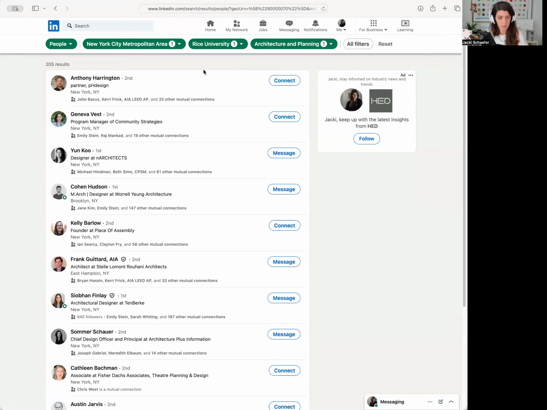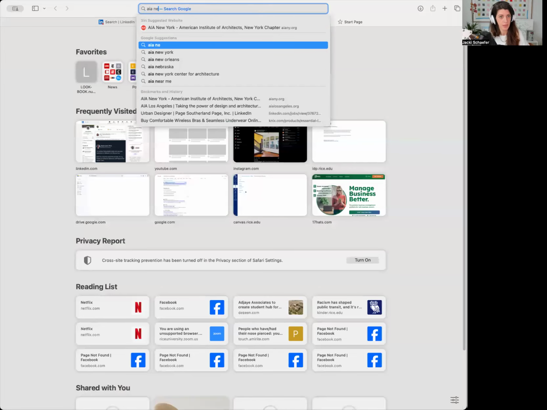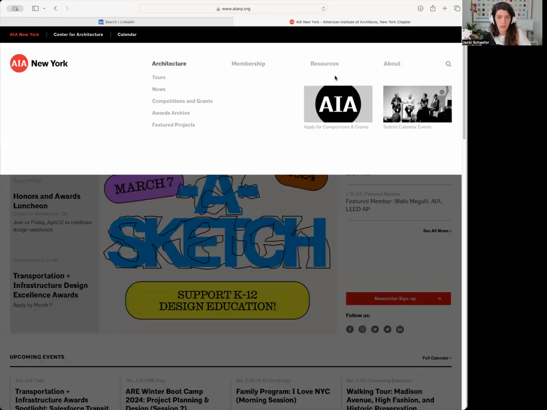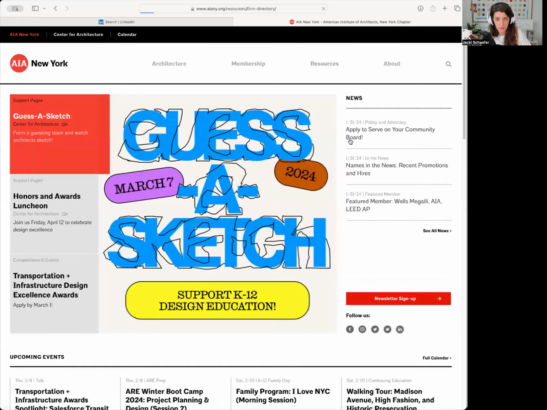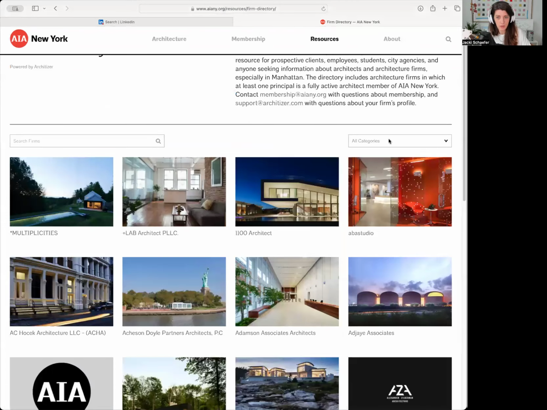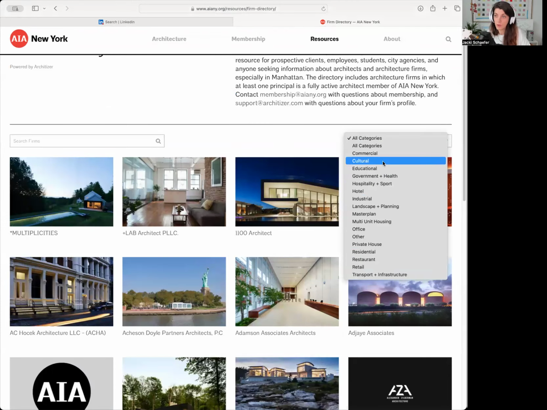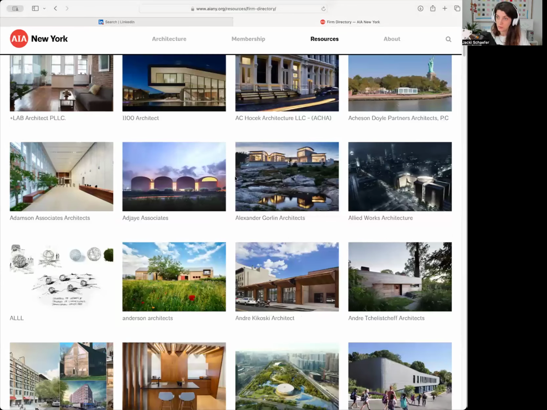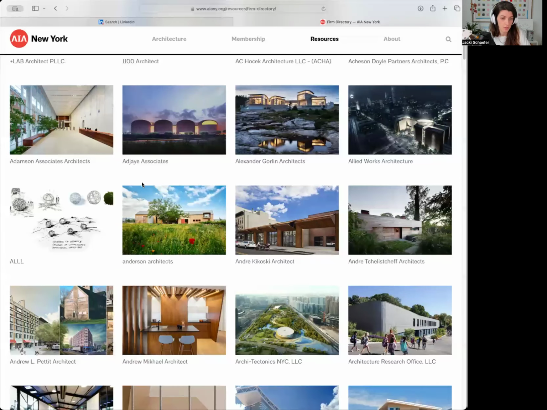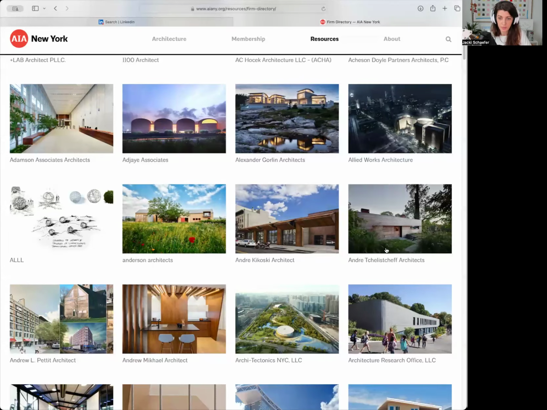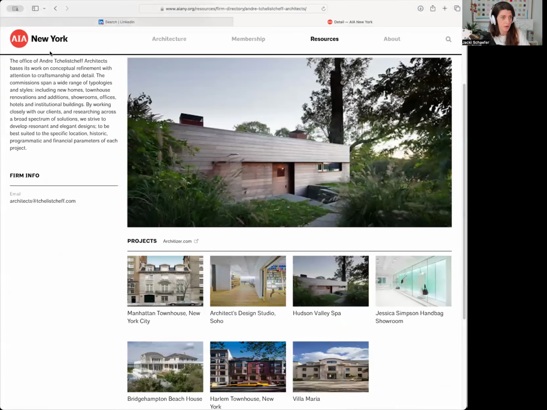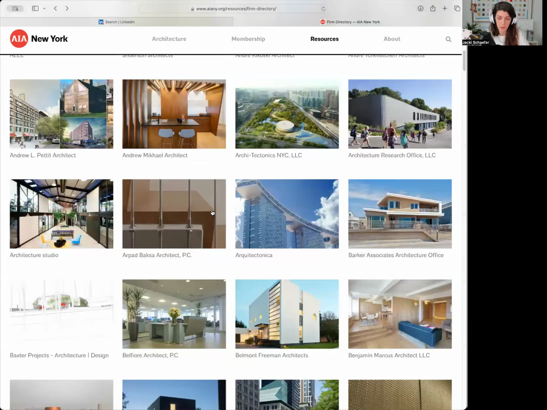The other thing you can do is if I go to the AIA New York, you can look under their resources, I think there's a firm directory. And I can go in here and filter for categories. So if I really want to do cultural work in New York this summer, I can see all the firms that list as being cultural architecture firms. So I can go through here and say, oh, maybe it's this one, maybe it's that one. If you click through them, they'll give you their little profile and show some of their work. And so you can kind of shop these firms this way.